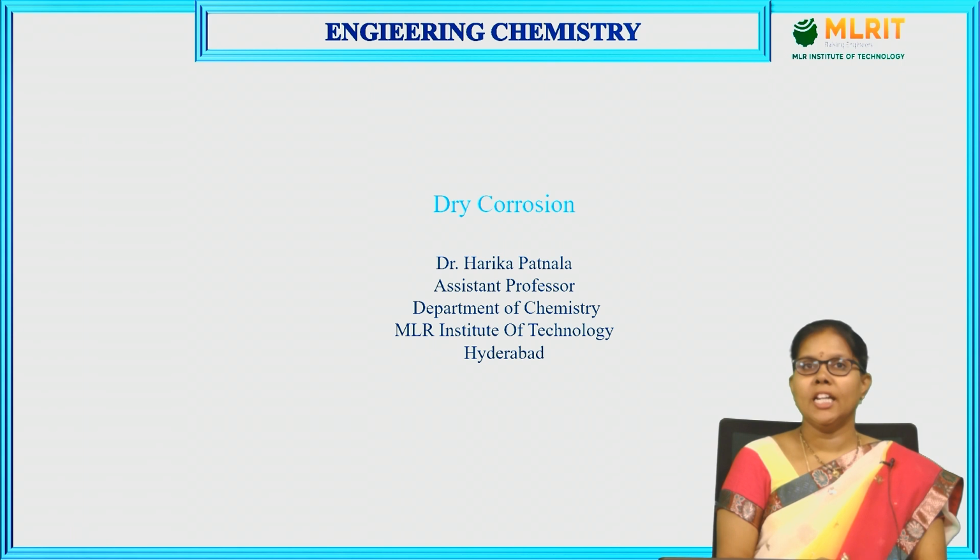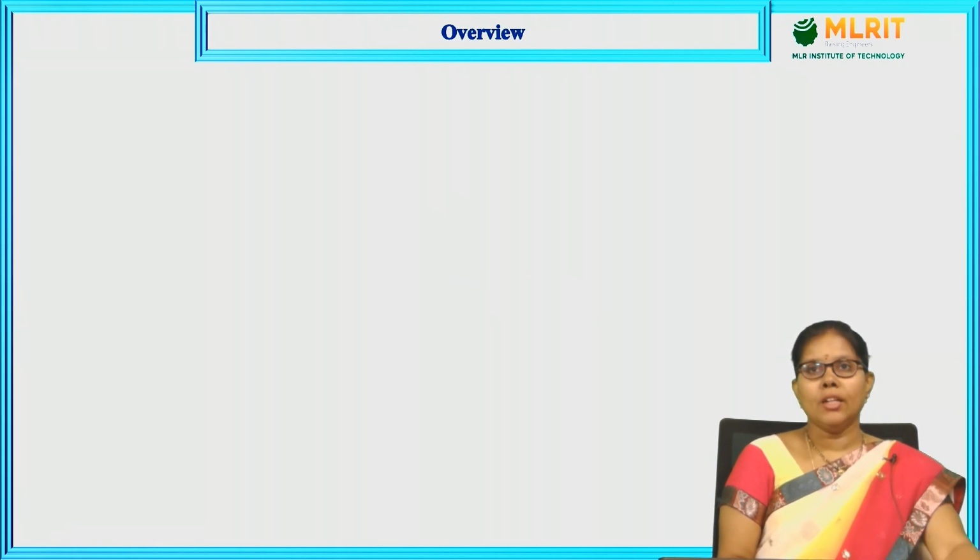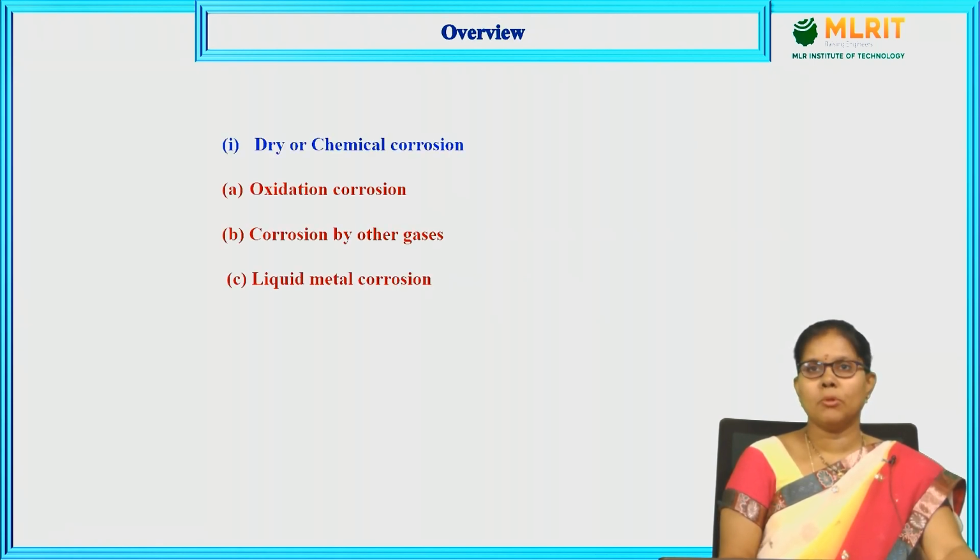In the previous class, we discussed the introduction to corrosion. In today's class, we are going to discuss dry corrosion, which is a mechanism of corrosion. Mechanism of corrosion involves two steps: one is dry corrosion and the other is wet corrosion. In dry corrosion, we are going to learn about three topics: oxidative corrosion, corrosion by other gases, and liquid metal corrosion. Dry corrosion is also called chemical corrosion or the direct chemical attack theory. Let us move one by one.